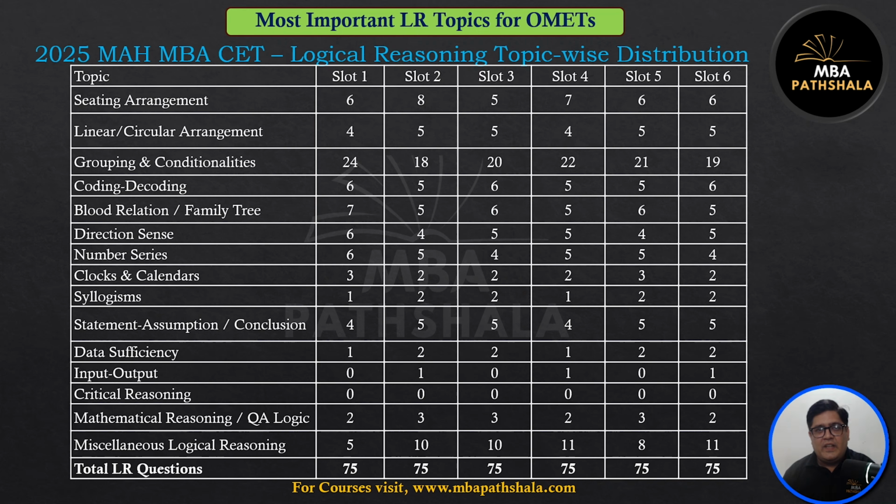So what you're seeing is the slot wise analysis of the 2025 paper, that is last year's paper. So take a screenshot of this. You see last year grouping and conditionalities, there were too many questions in every slot. Seating arrangement, 6 questions, 8 questions. Now, the thing is, these were not questions as a group. You did not have a single passage and then 3-4 questions. There was a single passage and maybe 2 questions. A single passage for just 1 question.